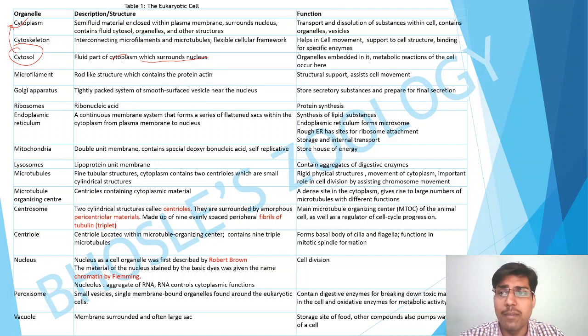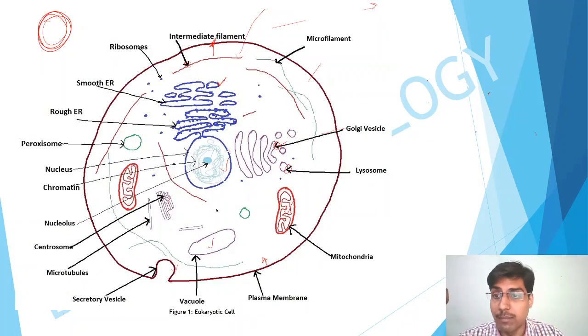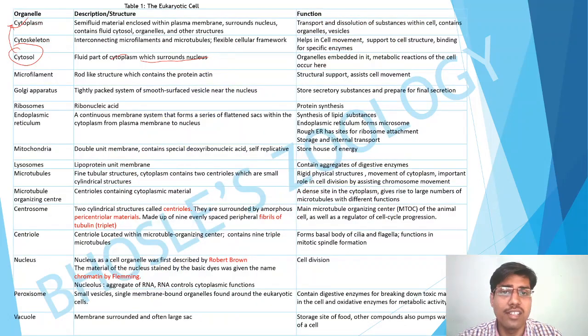Next is the microfilament. It is a rod-like structure containing the protein actin. It is structural and assists cell movement. This is the microfilament. It assists in the cell movement, the same as the cytoskeleton.